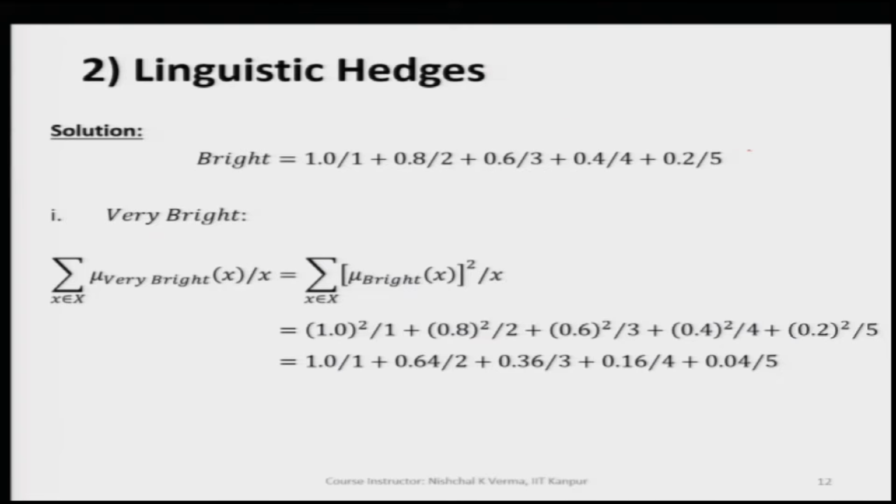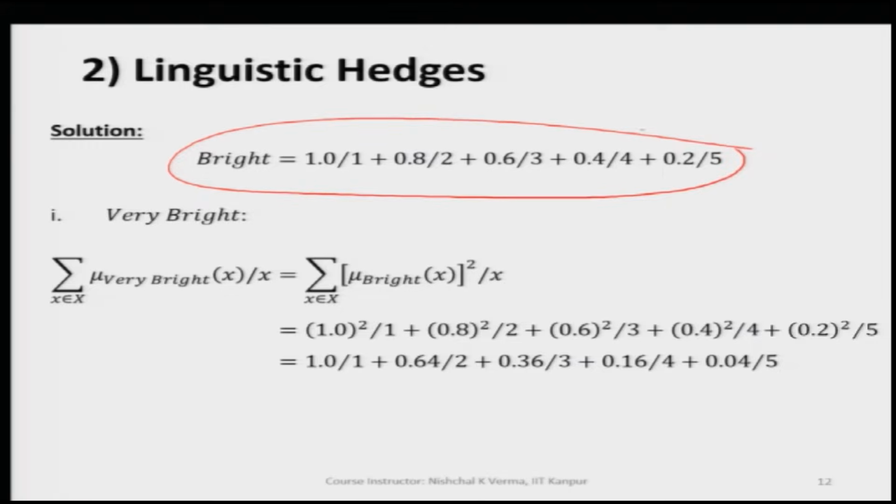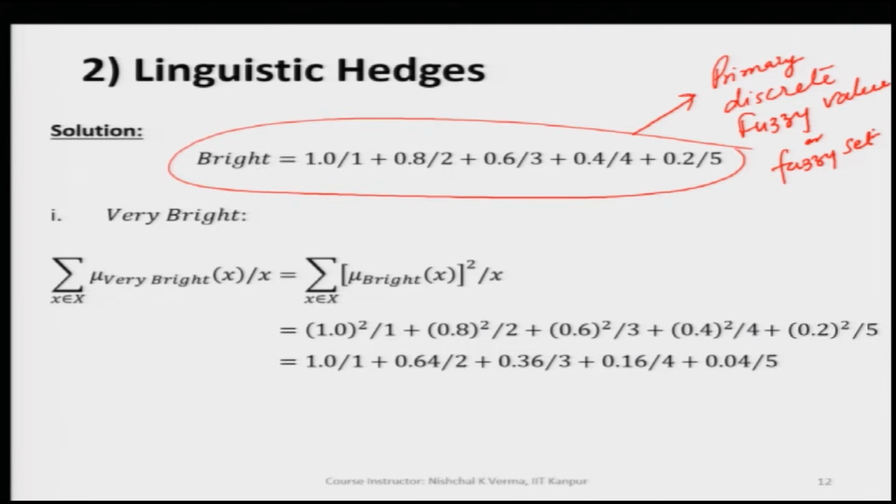Since we have been given the primary discrete fuzzy value or fuzzy set, all these names can be used interchangeably. A bright fuzzy set has been given. Now, let us convert this fuzzy set into very bright.